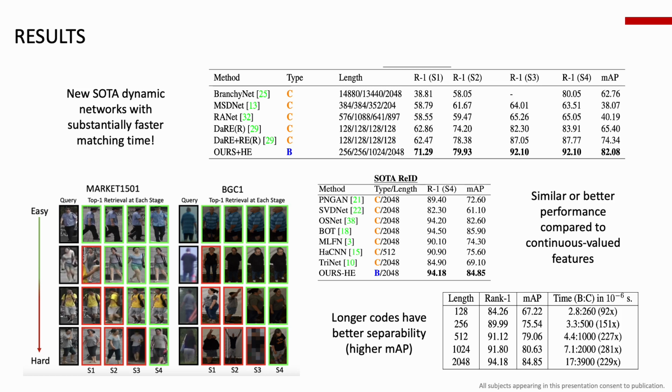The figure shows the top one match across various stages for different queries. Easy examples, such as people wearing uniform or distinct clothing patterns, are correctly classified across different stages as seen in row 1. But complex examples, such as identities wearing similar clothing, are predicted incorrectly by the earlier stages and benefit from more computation to get accurate predictions by stage 3 or 4.